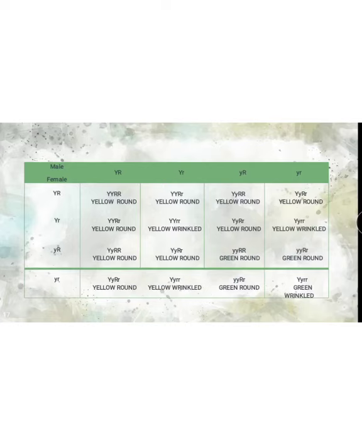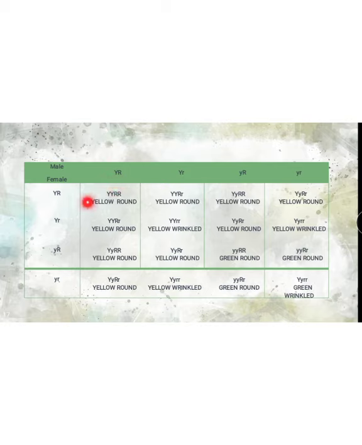After the gamete formation, with the help of the checkerboard, the offspring ratio can be calculated. In the checkerboard, the green rows show the male gametes and the columns show the female gametes. Let's see how crossing takes place. Take the first gamete, capital Y, capital R, and cross it with all four gametes.